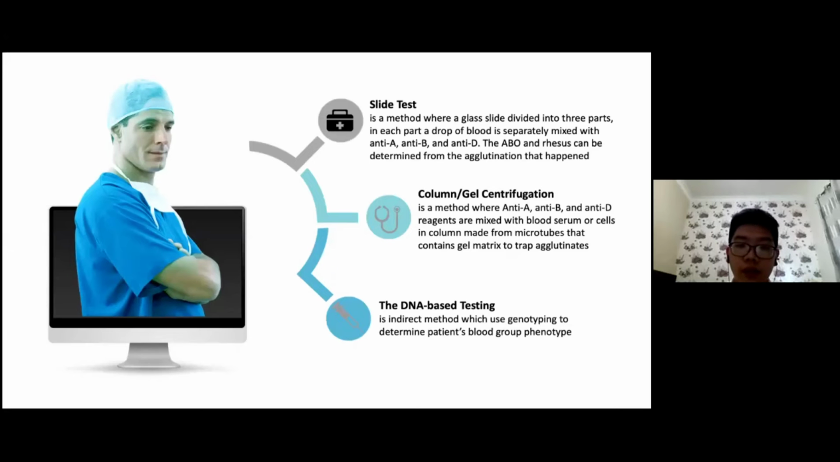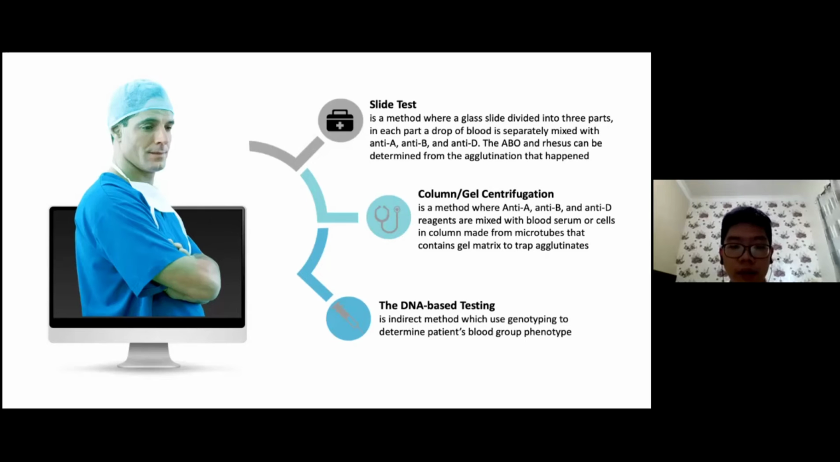Other than forward and reverse typing, there are also other approaches to blood grouping, one of which is the slide test, which uses a glass slide. The glass slide is divided into 3 sections: anti-A, anti-B, and also anti-D. Each section is mixed separately with 1 drop of blood. ABO and rhesus are determined from the agglutination that happens. The disadvantage of this test is that it is the least sensitive method among the blood group examinations.